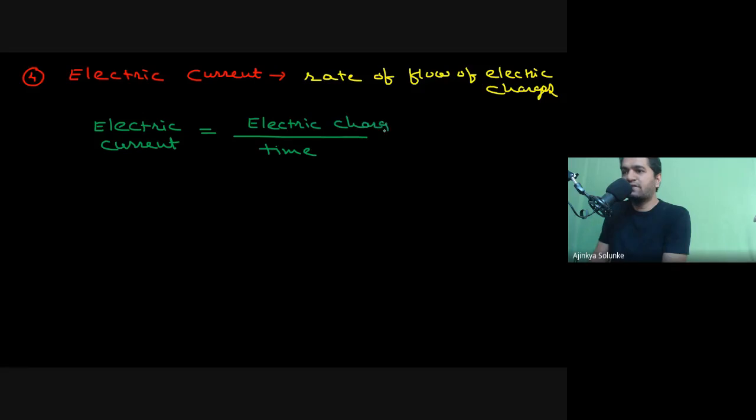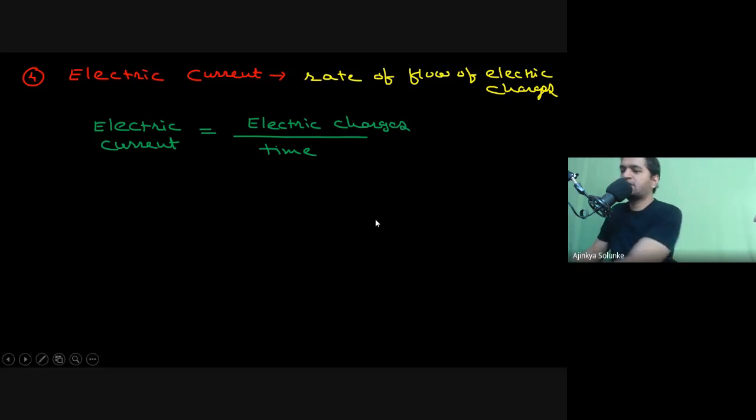See, whatever the definition we have written, we have converted that into a mathematical formula. Electric current is the rate of flow of electric charges. So electric current is equal to divided by time, and numerator side is electric charges. Okay, write down in the comment section. Have you understood how we have converted this into a mathematical formula? Let's say a very simple one.